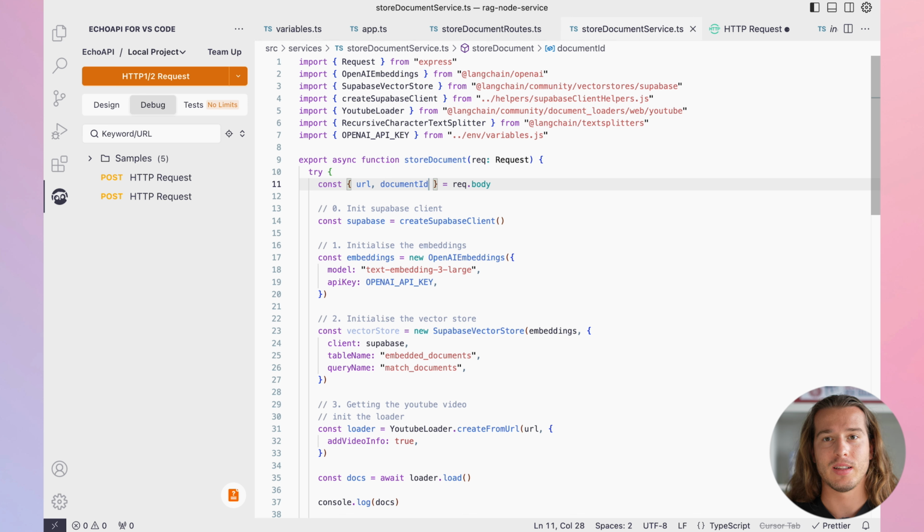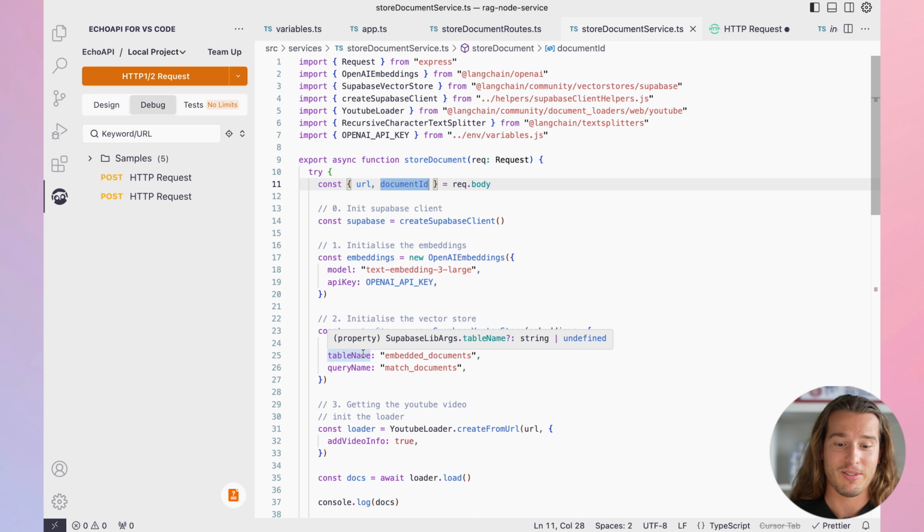And as I've said, that document ID will be the ID of the video transcript itself. It will help us later and it's needed when we want to query something, because we need to know which video we want to query. Again, if you have thousands of videos and we just want to query this one, well, then we need to pass the document ID from that one. And when we store it, we need to save that, so that first we store it and later when we query it, we know, oh, this is the ID we need to use.